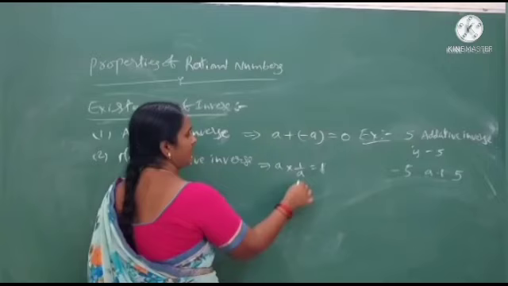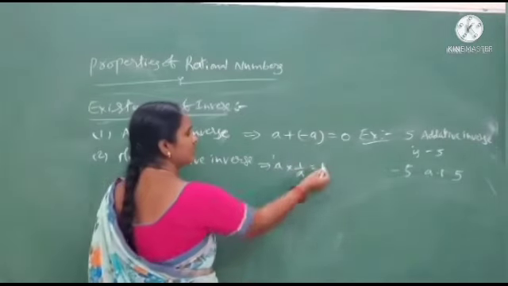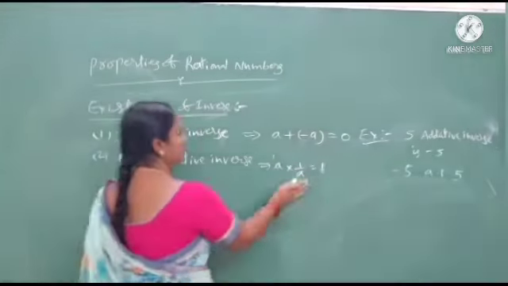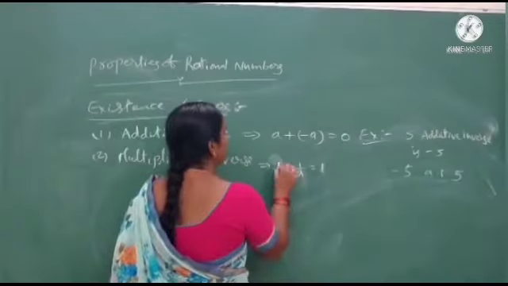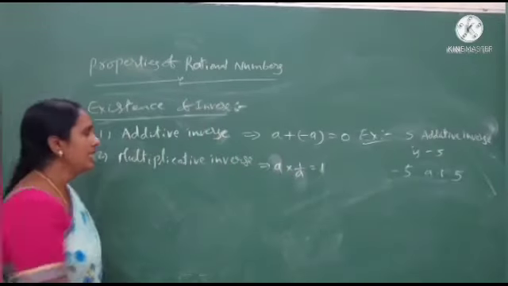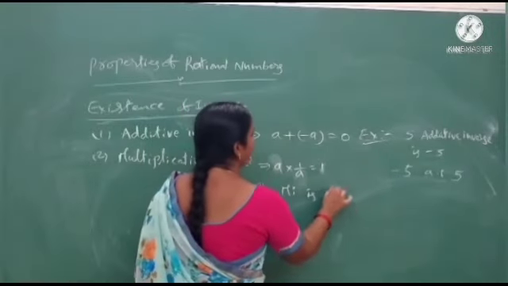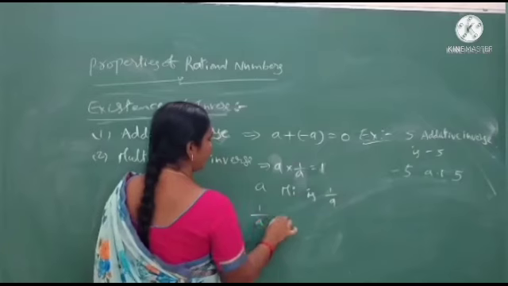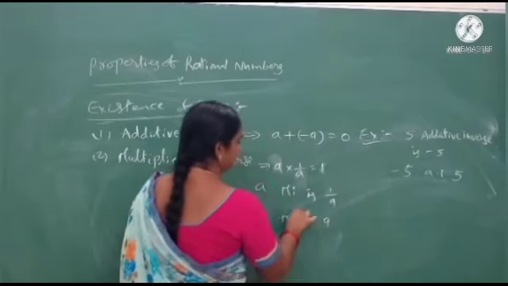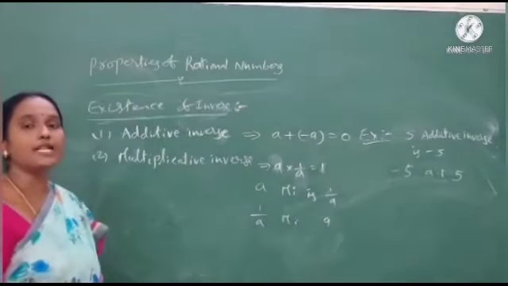Here a will get cancelled, that's why we get the 1 here. That is the multiplicative inverse. A's multiplicative inverse is 1 by a. 1 by a's multiplicative inverse is a. Okay. This is the multiplicative inverse.